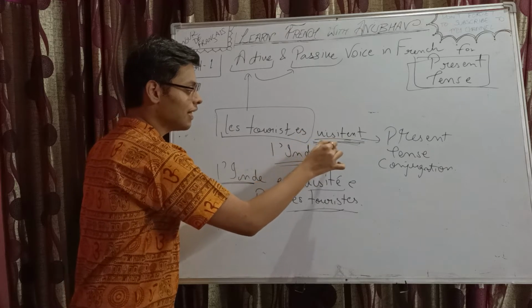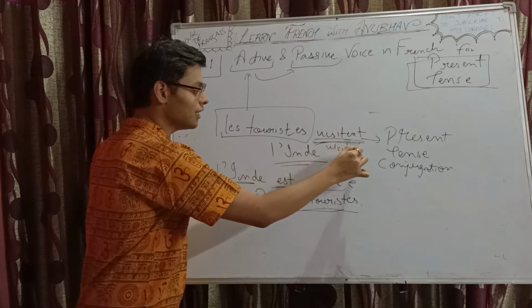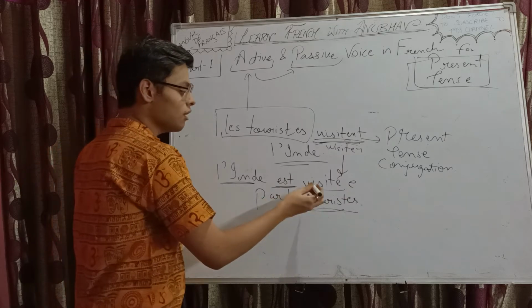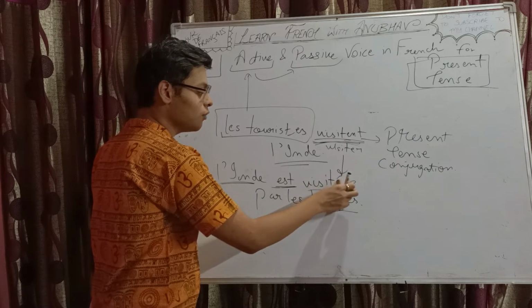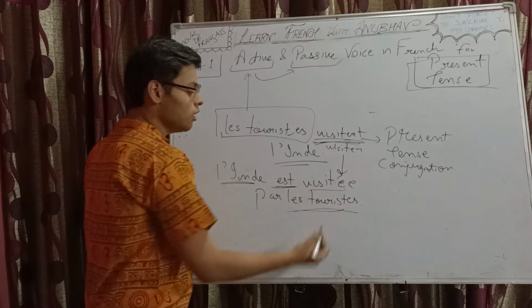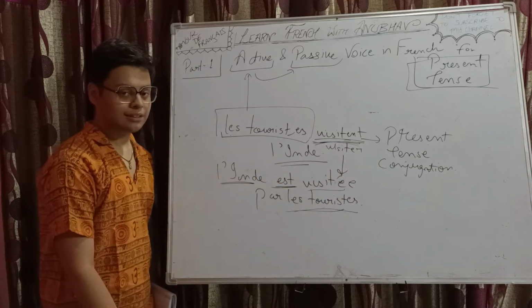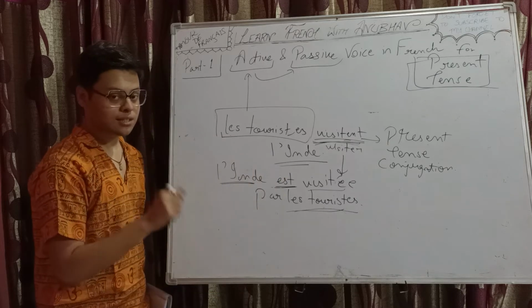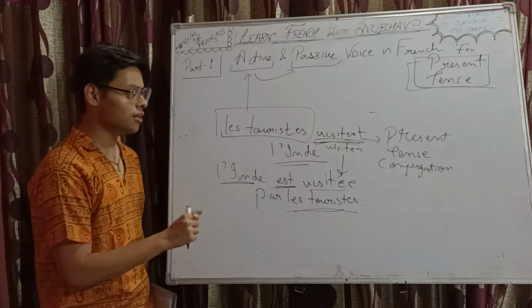Visiter, the verb visiter, which means to visit. The past participle of visiter is visité, with an é, accent aigu, right? Now whenever there is être, you can treat it as the auxiliary verb, and whenever there is être, we follow the agreement, the verb agreement.